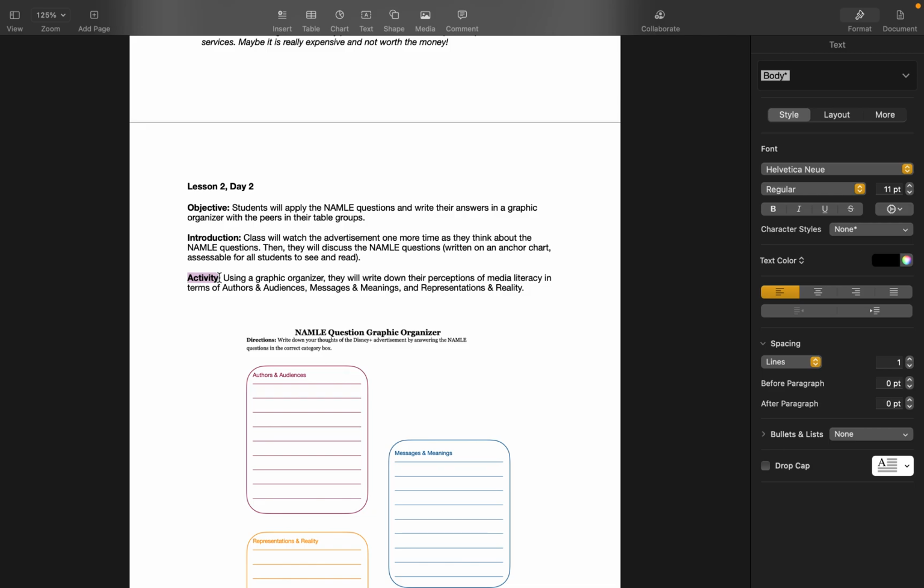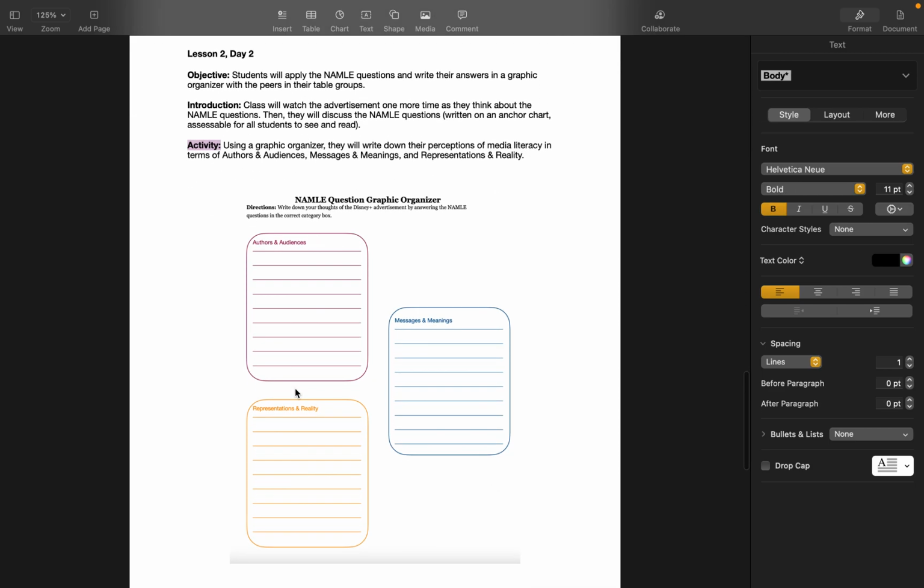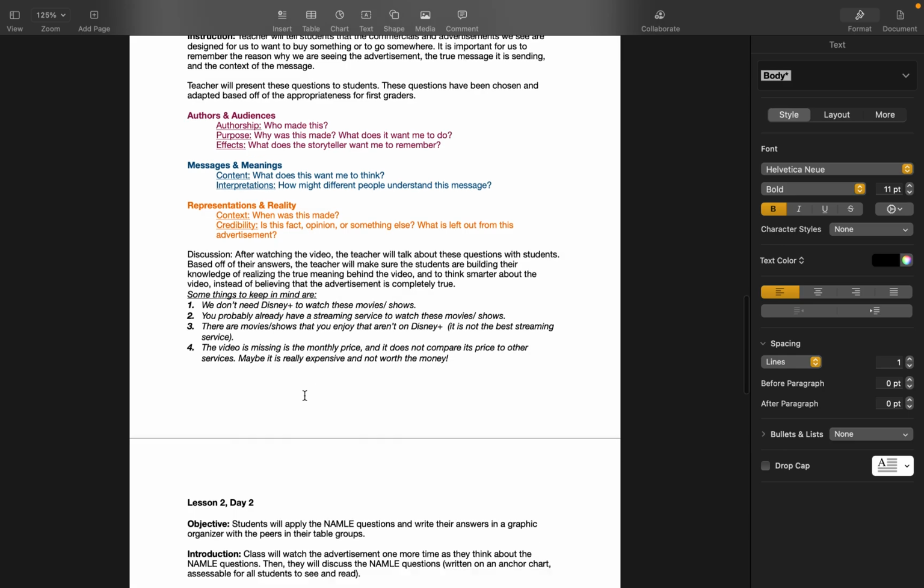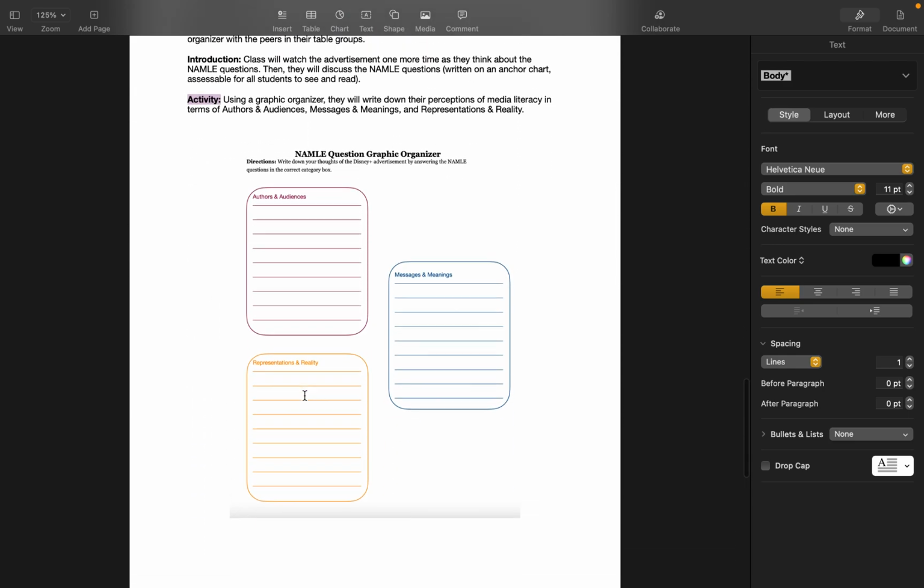For an activity to do, using this graphic organizer, they will write down their perceptions of media literacy and the terms. First, they'll focus on the author and audiences, then we'll focus on the message and meanings, and then the representations and reality. That's why it was color-coded up here. That way my students can apply the colors also, just for memory.